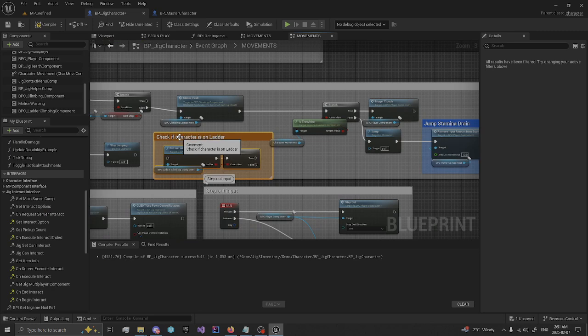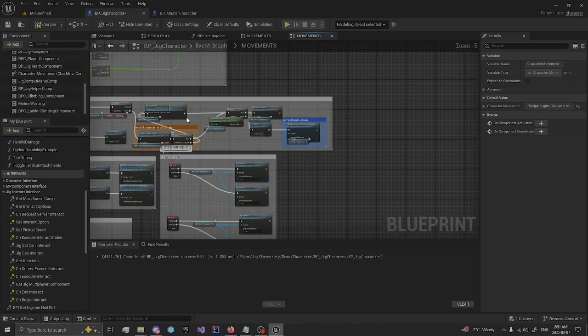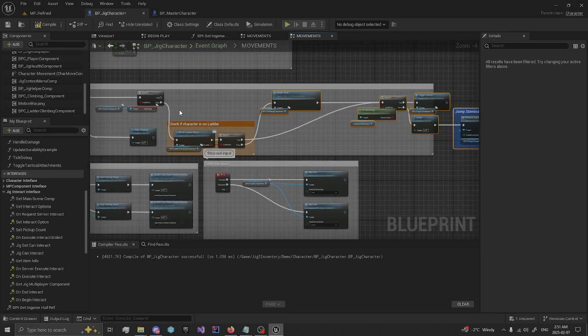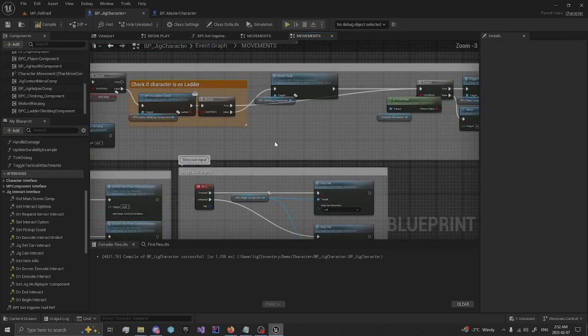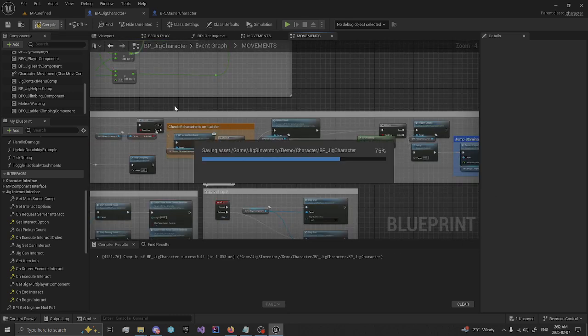Paste this in here. And if we're not on the ladder, we'll do the climb vault. And if we are, we can skip that. Like that. I'll leave it up to you guys to finish organizing.